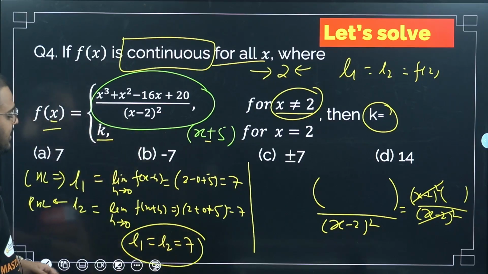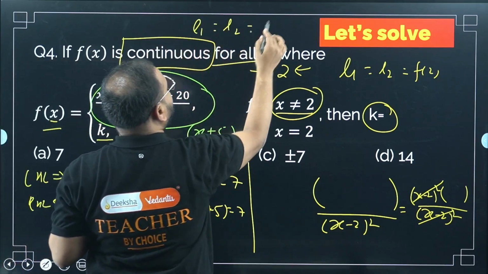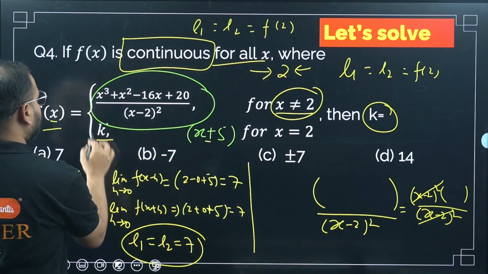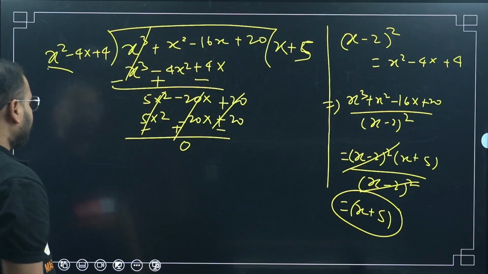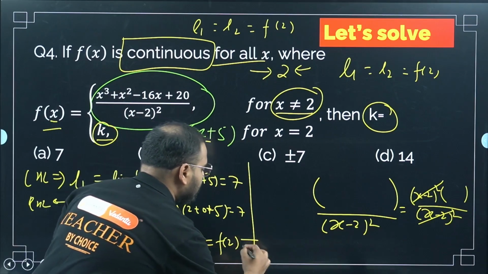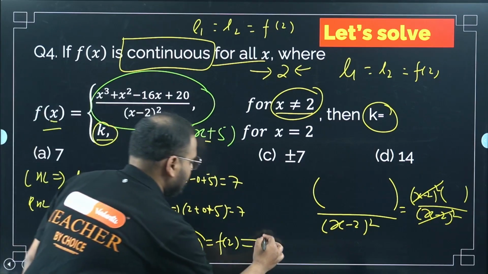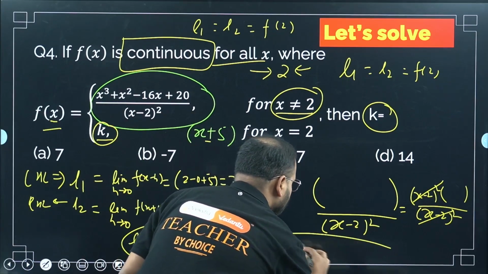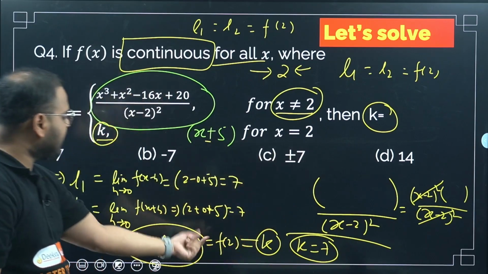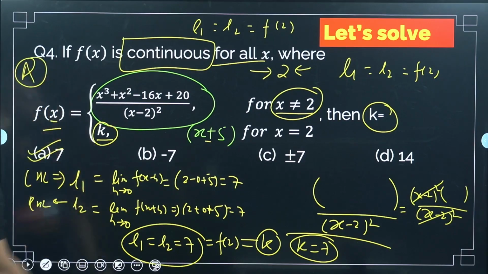Please see here. Now they are saying the function is continuous. It means L1 is equal to L2 is equal to f of 2. Correct? So what is f of 2? It is k. So I can write it here: equals f of 2, which is nothing but k. So I got the value of k as 7. Because this f of 2 is k, k is equal to L1 and L2, so 7. Option A is my correct answer.